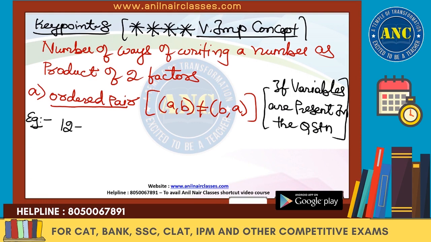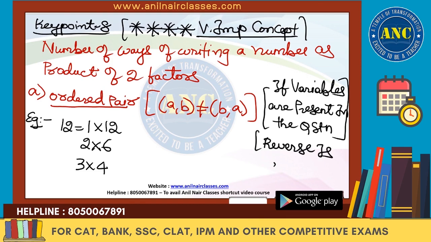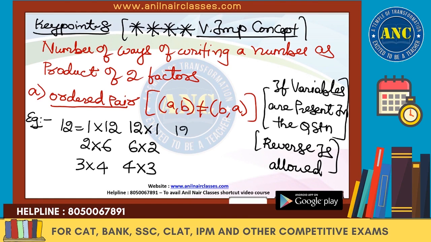12 is there. 12 is 1 into 12, 2 into 6, 3 into 4. Reverse is also allowed. A into B is different from B into A. 4 into 3, 6 into 2, 12 into 1. Total 6 cases we got.